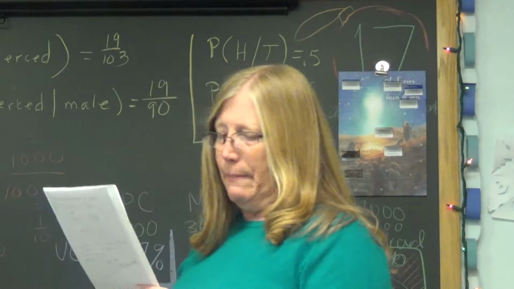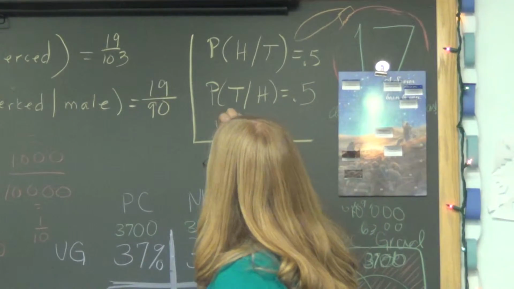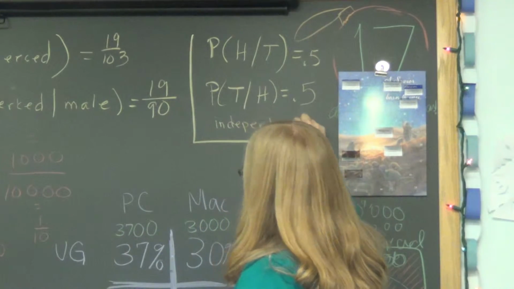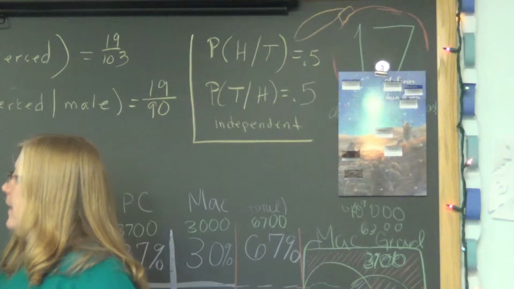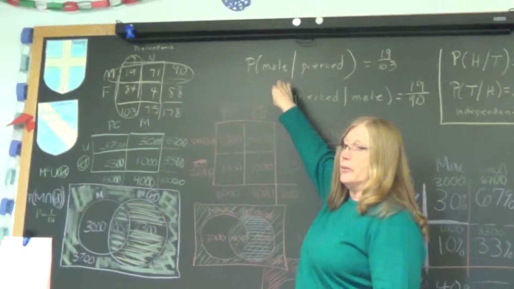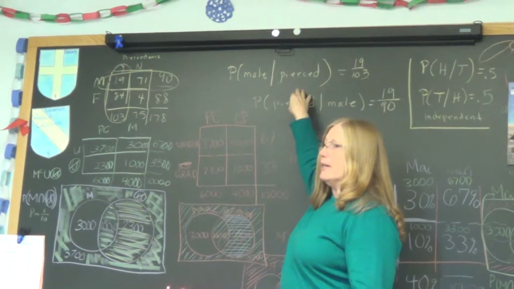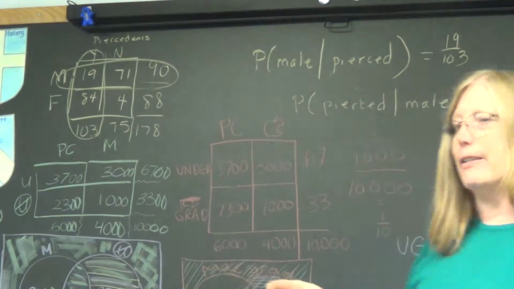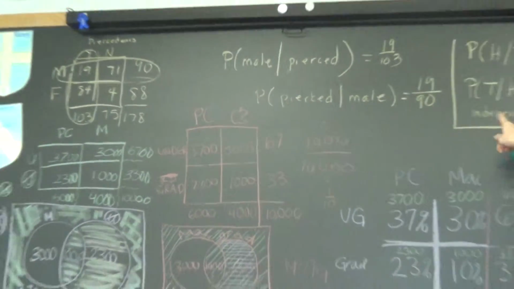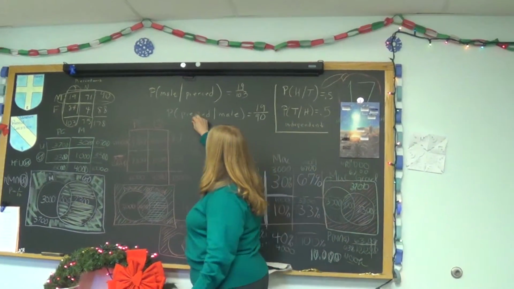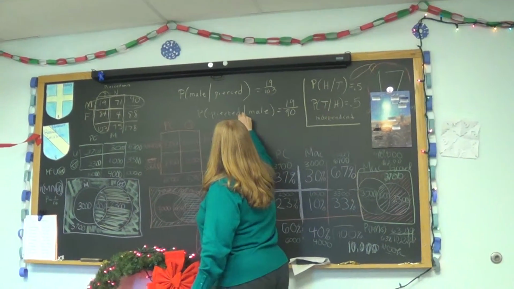That's what happens when the events are independent, when one doesn't affect the other. Over here on the two-way chart, they affected one another. It would make a difference whether you were a male given a pierced or you were pierced given a male. Over here, the order didn't make a difference. These were independent events. These are non-independent events.